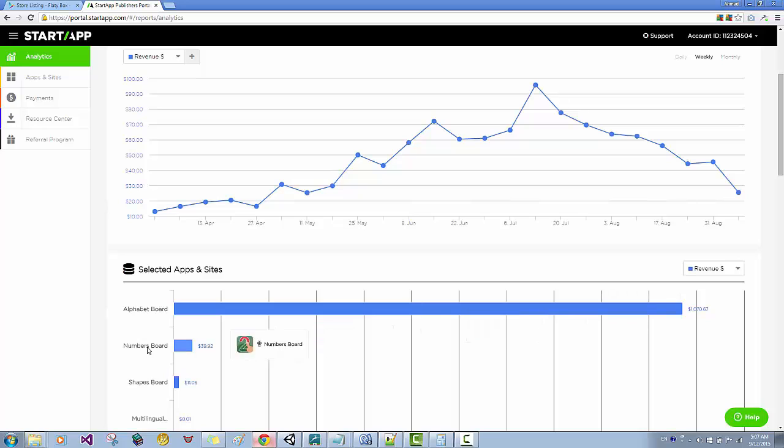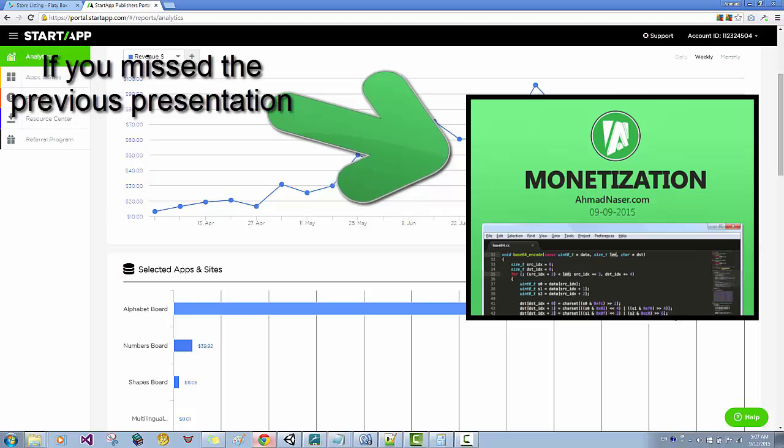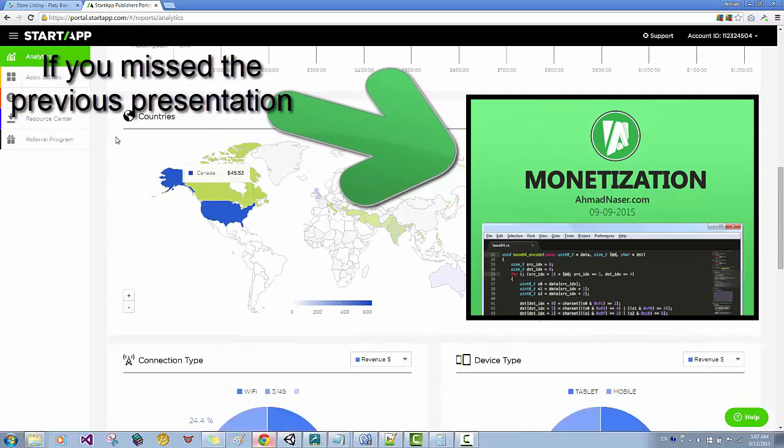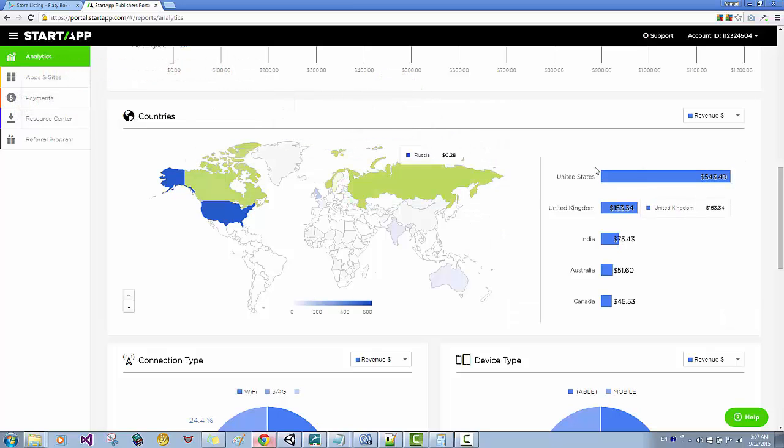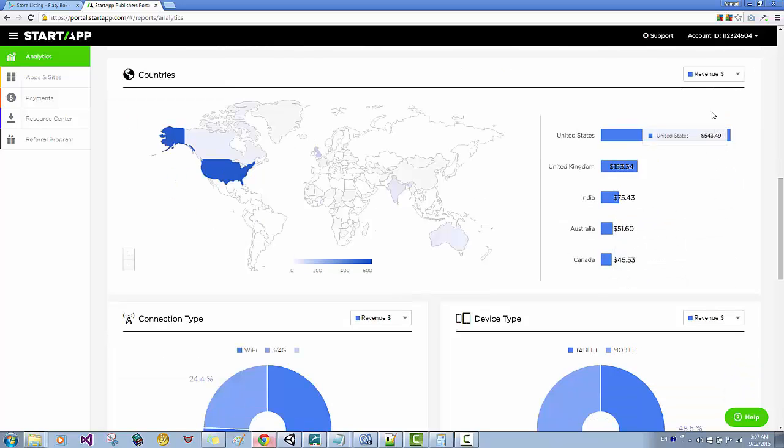I have Alphabet Board, Numbers Board, Shapes Board, but the most successful one right now is the Alphabet Board. You can see I made more than $1,000 from advertisement from this app. And you can see the countries here. The most paying country, or the country that I make the most money from, is the United States. You can see here about $550. And United Kingdom, India, Australia, and Canada.